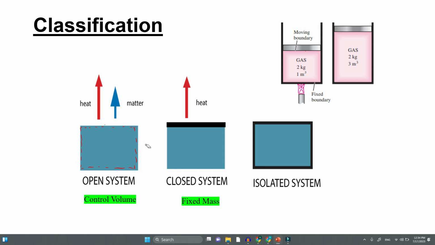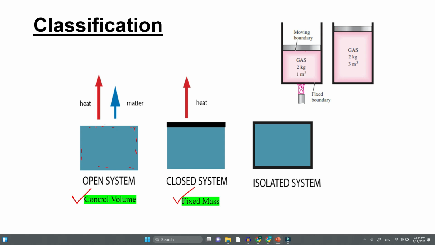So we are bothered about what is coming in and what is going out of that control volume. That is why an open system can be called a control volume, and a closed system can be called a fixed mass, because that mass is constant, because there is no exchange of matter.